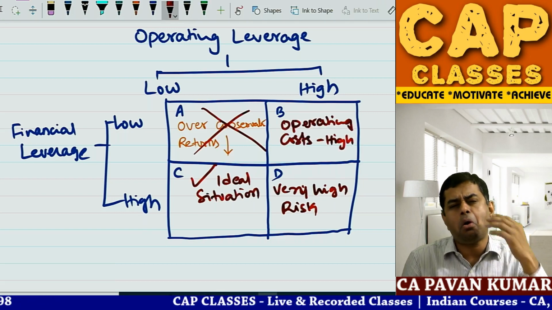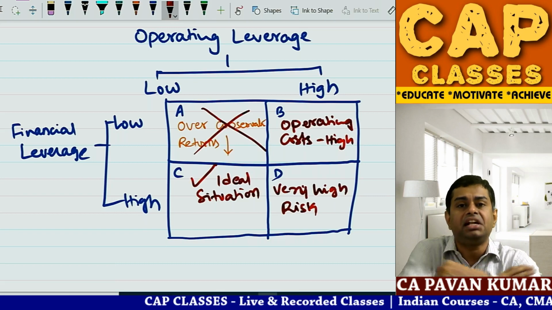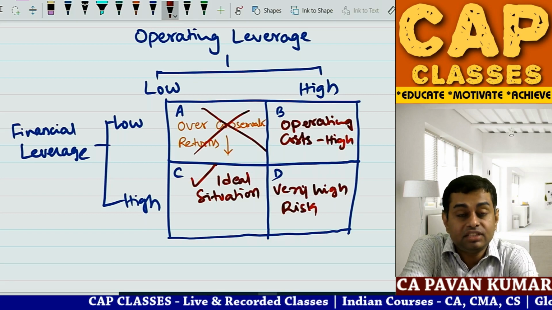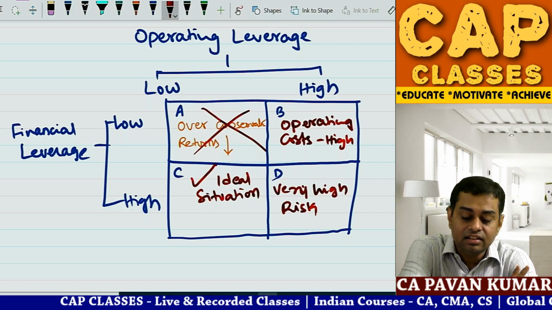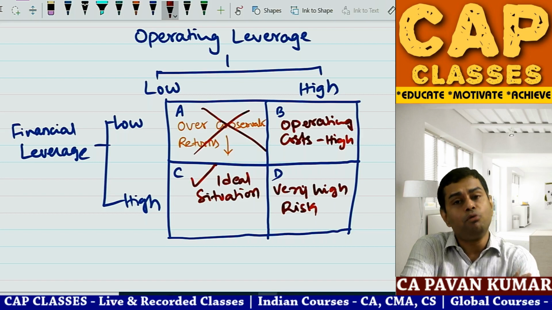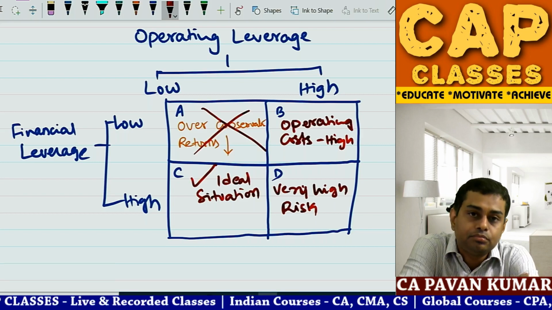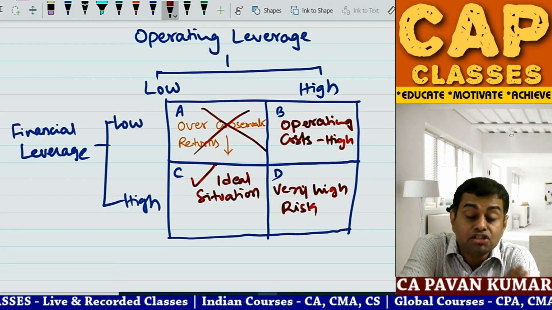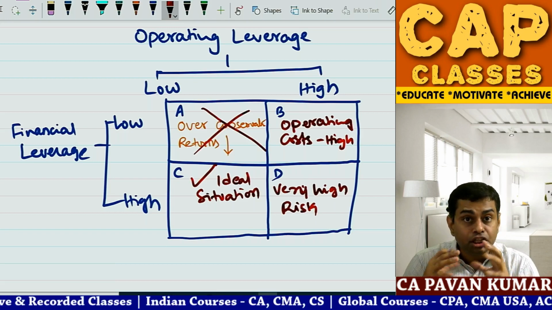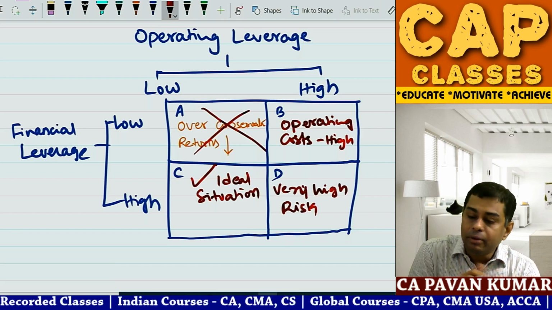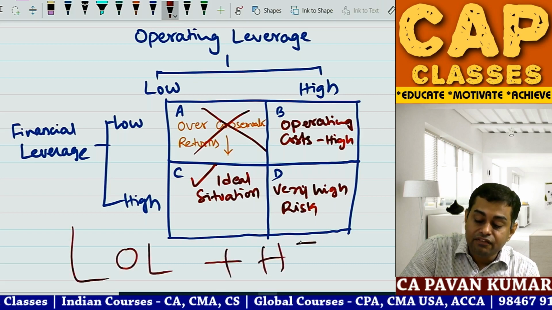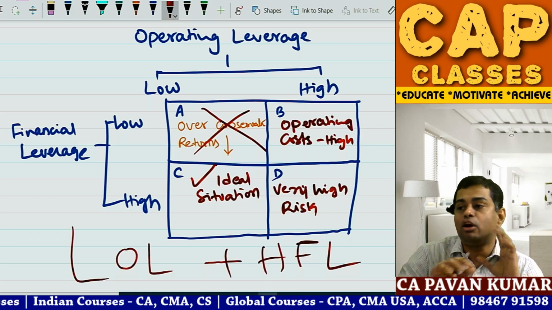You need to pay a lot of rent, a lot of salaries. That is very risky. In situation C, operating costs are less and your financial leverage is more, but still EPS will be high. Don't worry about it. So this is called the ideal combination. What is the ideal combination of leverages? A low operating leverage plus a high financial leverage is an ideal combination.